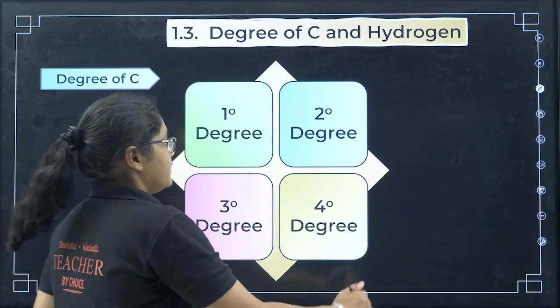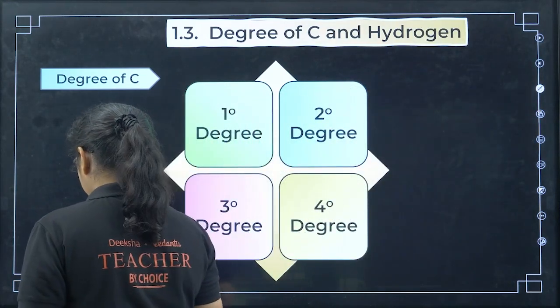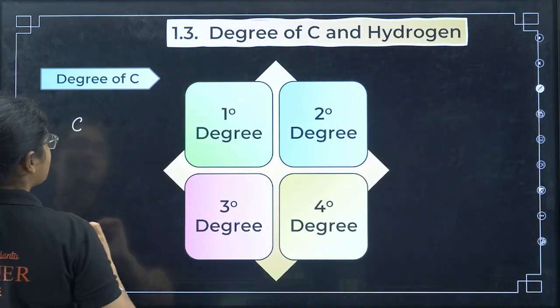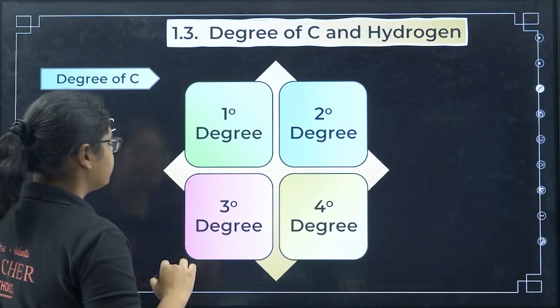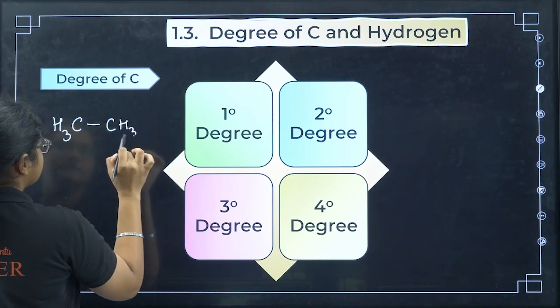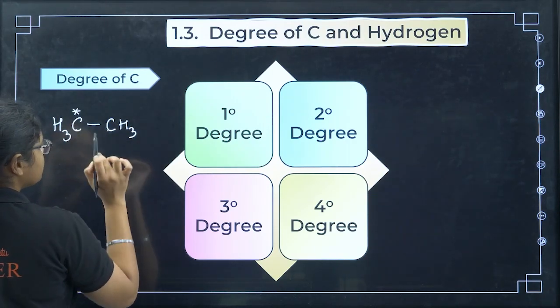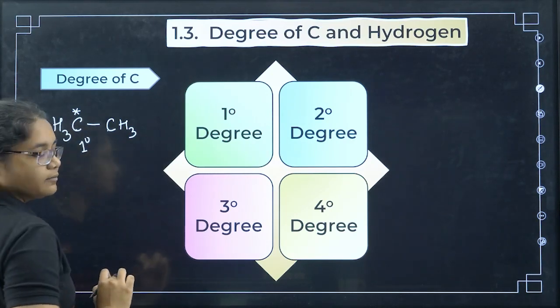Now see, if a carbon is attached to only one other carbon, for example if I write like this, this carbon is attached to only one carbon, and this carbon will be called a primary carbon.